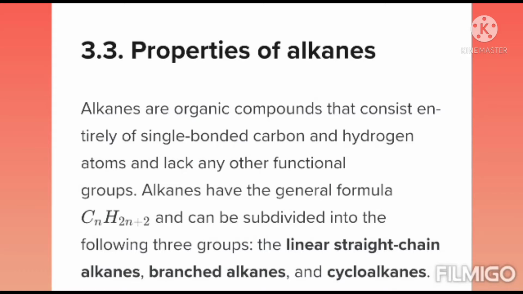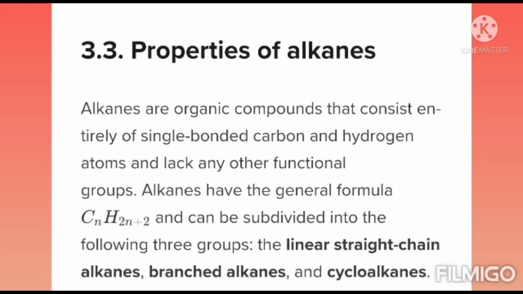Alkanes can be subdivided into three groups. Linear straight chain alkanes have only a straight chain of carbon. Branched alkanes, for example isobutane, have a methyl group on the second carbon. Cycloalkanes have a ring structure, but the ring has only single bonds, no double or triple bonds. So there are three types: linear straight chain alkanes, branched alkanes, and cycloalkanes.